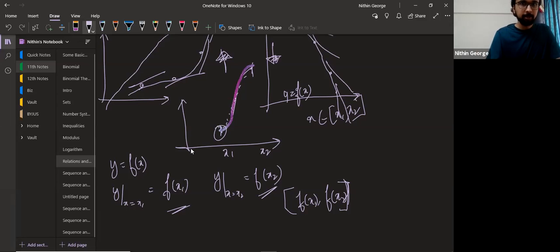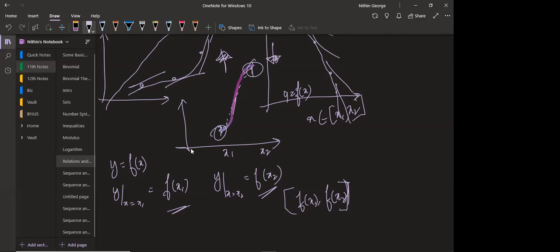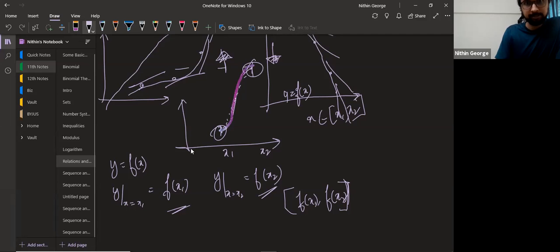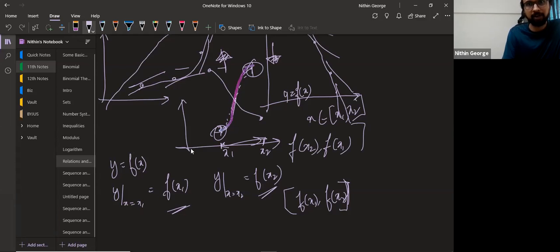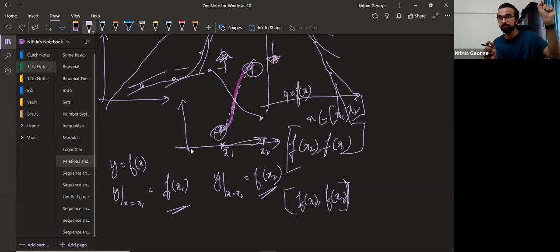Don't forget, guys, it's x1 and x2. When the function is ever increasing or ever decreasing in the range between x1 and x2, what happens if it was a decreasing function? It will be f of x2, comma f of x1. That will be the final answer. Why? When it's a decreasing function, the first value will be the largest and the last value will be the smallest. Got this? Any doubts here?